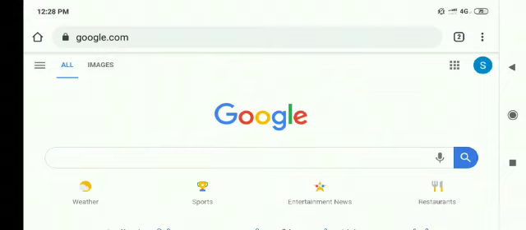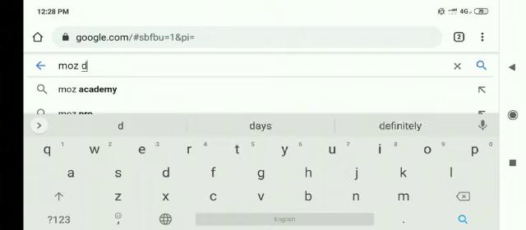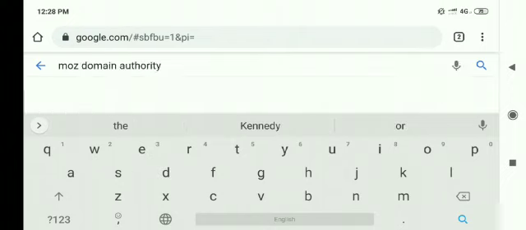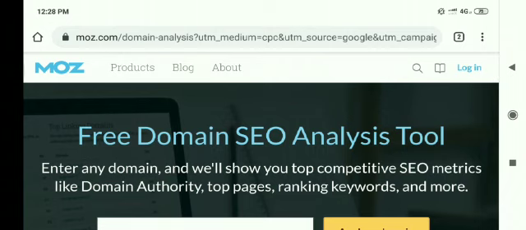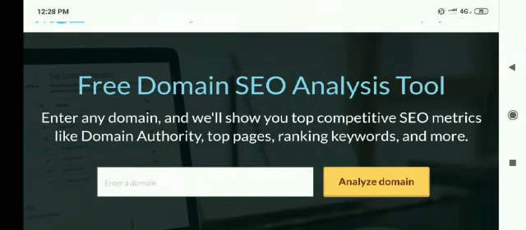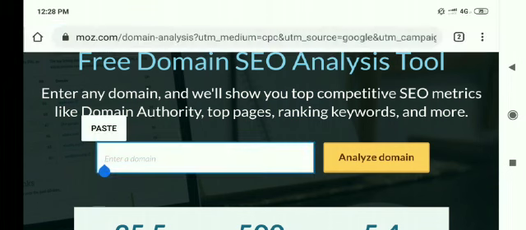So let me take you to the first tool, and our first tool is my personal favorite, that is Moz Domain Authority Checker. So this is the tool I'm talking about. So let's get into this tool and let's check how to check domain authority. So there's the interface of the tool. Many of you might already be aware of the Moz tool. It has so many tools. This is one of the parts of it, but it's very valuable and used by many webmasters all over the world. So let us see how we can check domain authority.